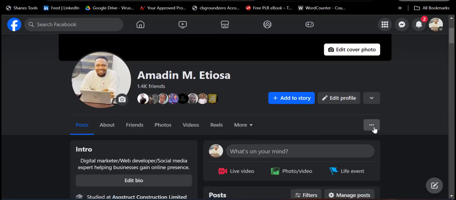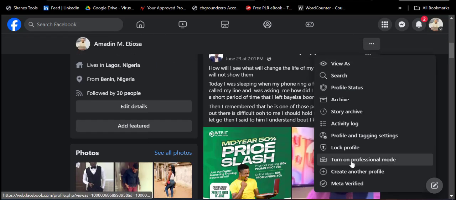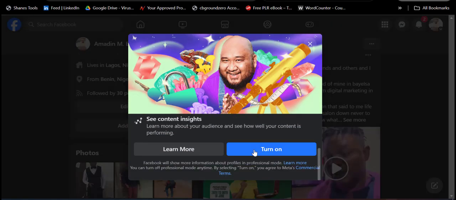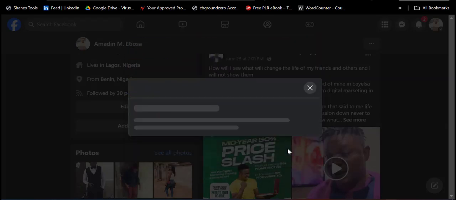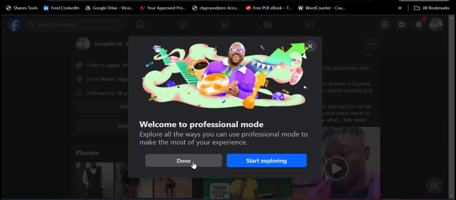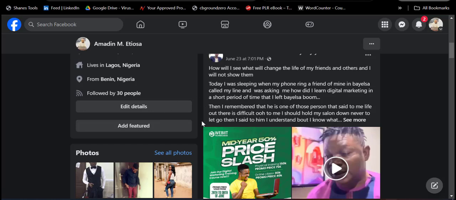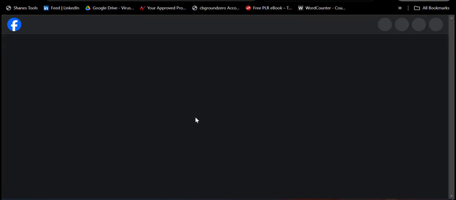So I'll come here and click on this. Then I'll come down and click on turn on professional mode. I'll click on turn on. Good. I'll just click on done. The moment you do this, you have automatically converted your Facebook profile account to a Facebook page.